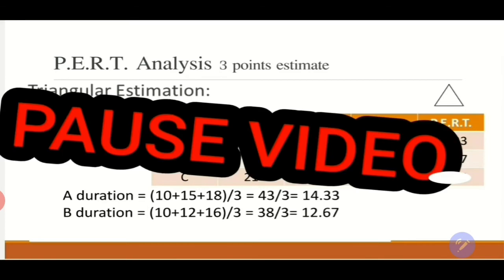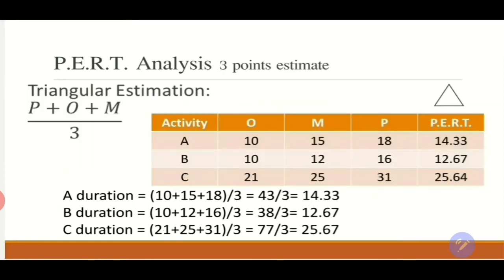Now I'll pause the video and calculate C for us. Correct? The answer for C will be 21 plus 25 plus 31, which are the optimistic, most likely, and pessimistic. That will be 77 over 3, and it will be 25.67 months, weeks, days, whatever the time unit I'm using.